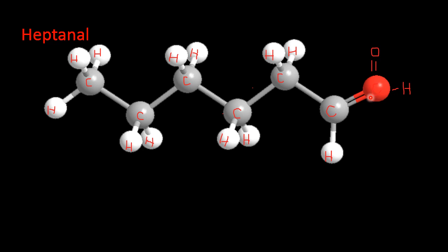And as we have counted the carbon of the aldehyde group in the parent chain, or in the longest chain of the hydrocarbon, that's why we name it in the parent name, and it will be named as heptanal. And the ending "al" is for the aldehydic group.